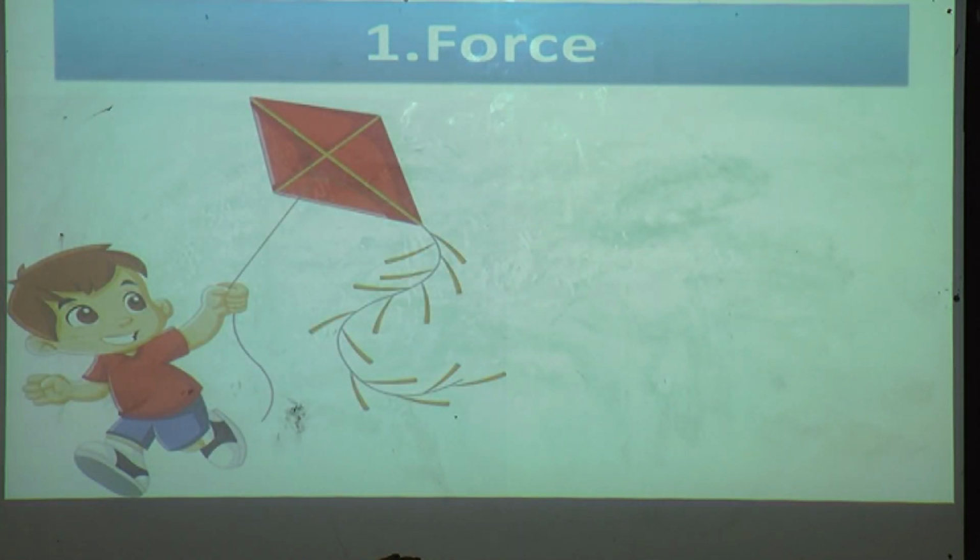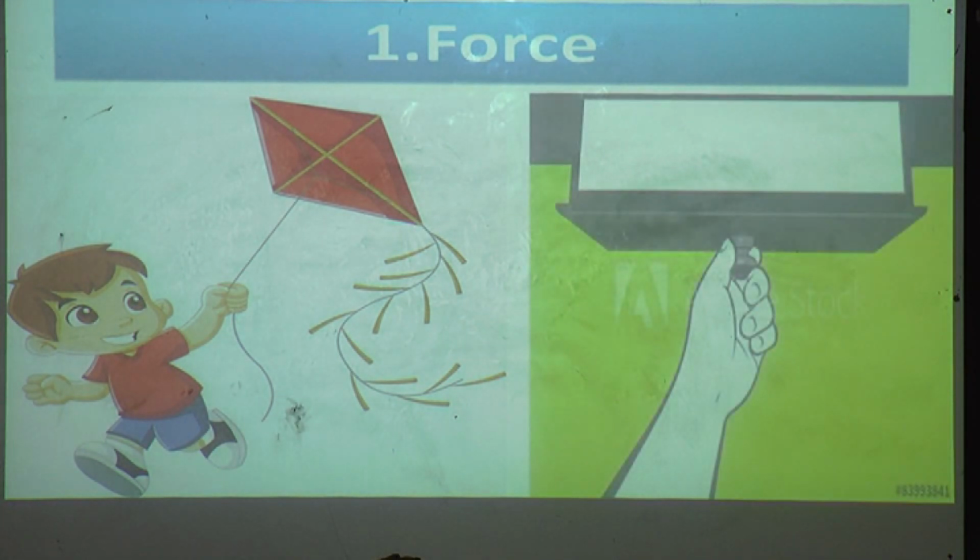What is that boy doing? He is playing with a kite. And what about the second picture? Somebody is opening the drawer of a table.